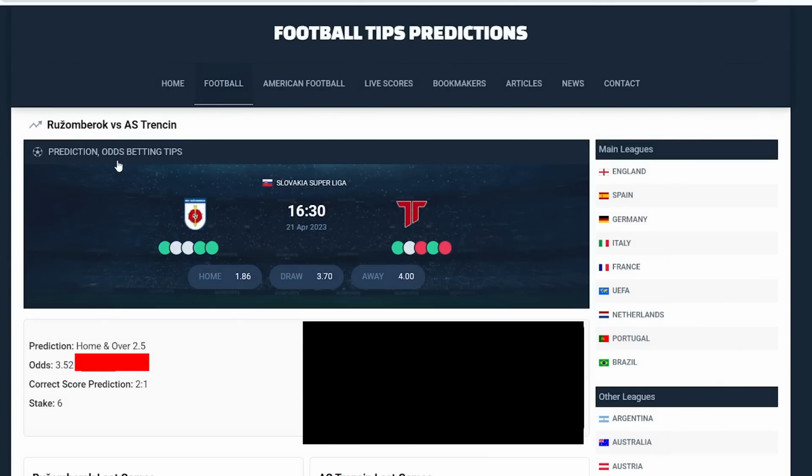The match between Ruzomberok versus AC Trencin. You see the game? That is the game that we are talking about. Ruzomberok versus AC Trencin is an example of the game. The SofaScore prediction is 2-1, stake is given as 6. So why are we considering this betting option for the over 1.5 prediction? It's simple. When you go to the SofaScore app, you will find that the game Ruzomberok versus Trencin comes under the Slovakia League.